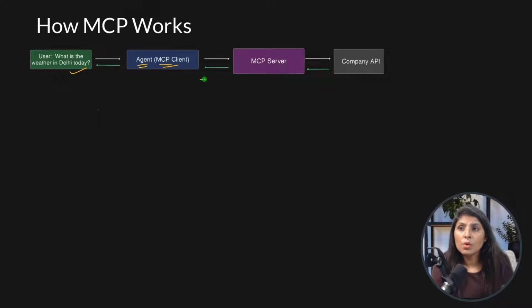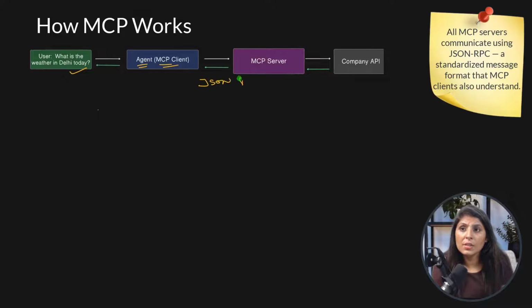Okay, so the agent which we are building has this MCP client, and now this question will be converted into JSON RPC. What is this JSON RPC? This is a format which the MCP server understands. All the MCP servers in the world understand a single format only, which is JSON RPC.